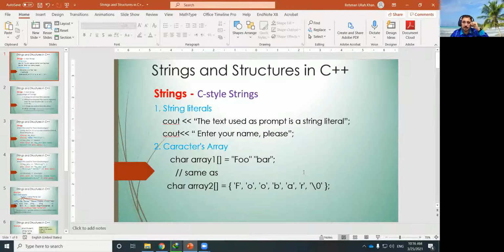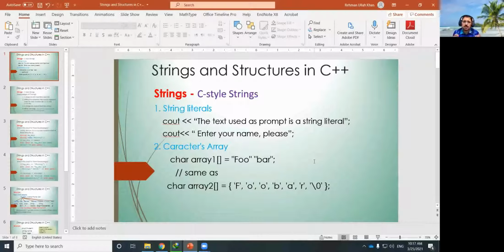Let's start the revision. Today we will talk about strings and structures in C++. Strings are a sequence of characters enclosed in double quotation, but these strings are again divided into two categories. One is called a C string, another one is called string class. C strings are the old version of strings in C++, and the new advanced version is the string class.